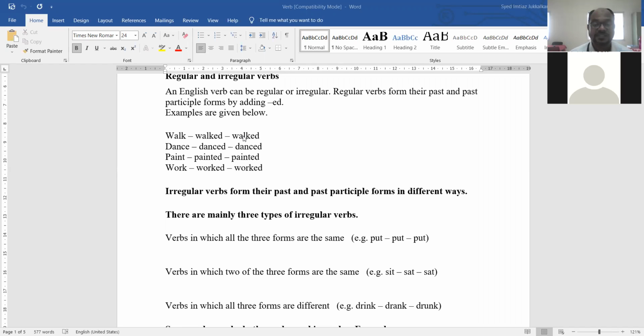Now you can ask me a question that what is past participle or what is the third form of the verb? So these are the rules of grammar.